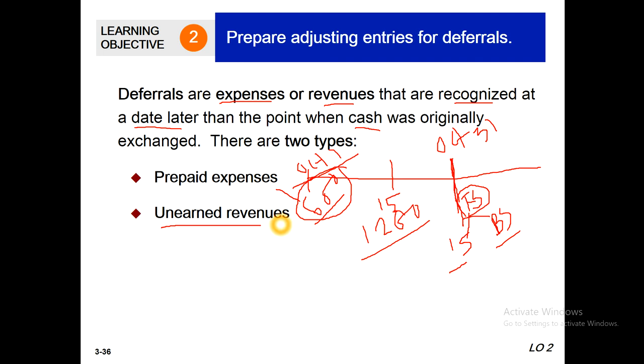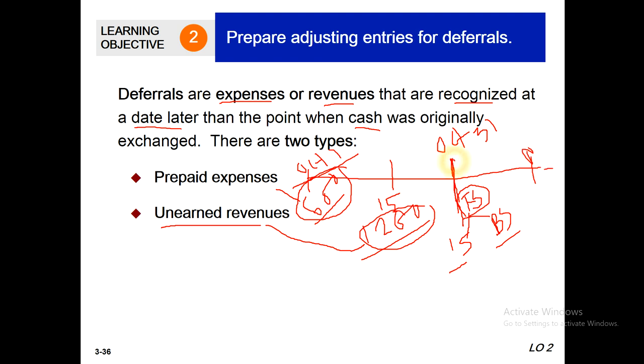That means as revenue, but we could not yet serve for this product or service. So we call this unearned revenues. We have received cash but have not yet provided the service or product. Suppose we will serve in the month of November or December, etc.